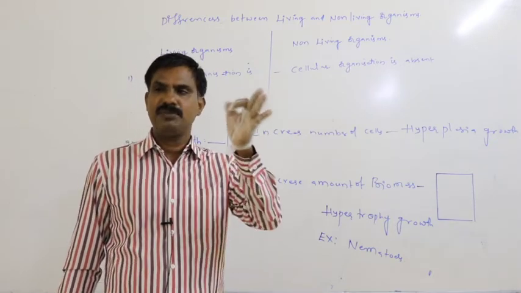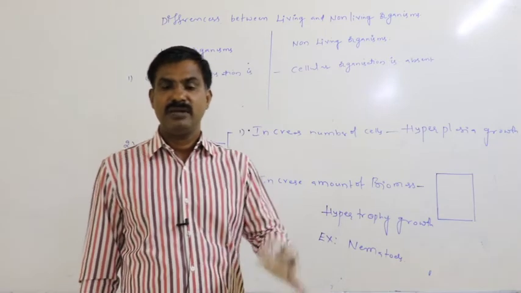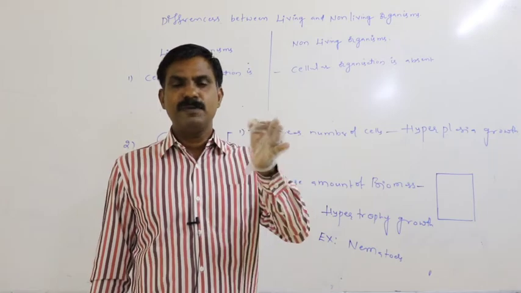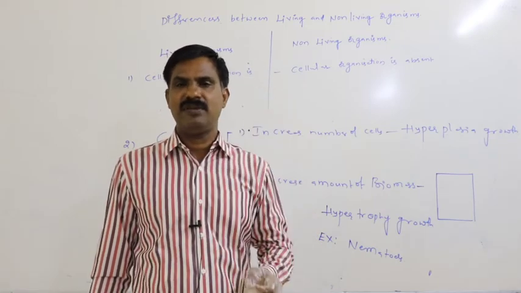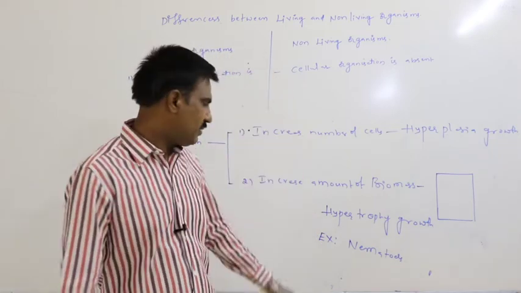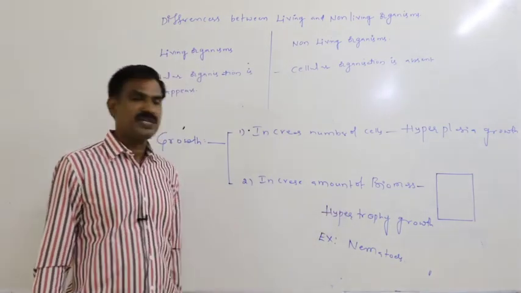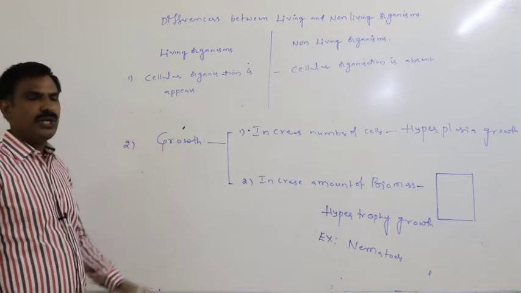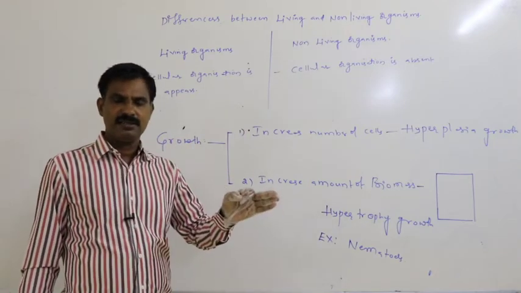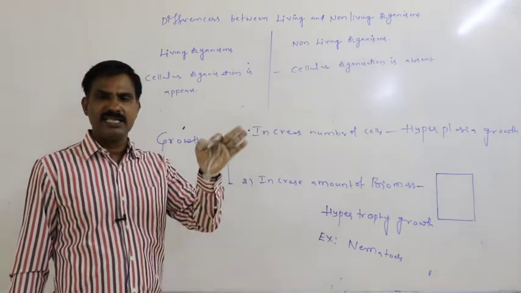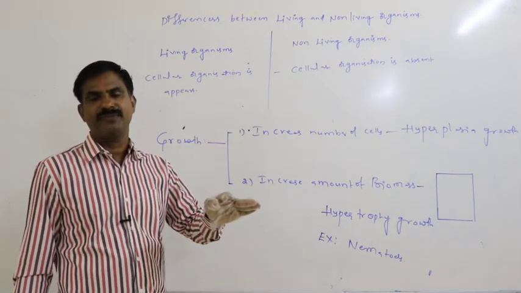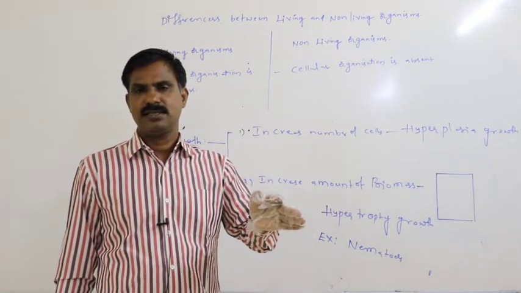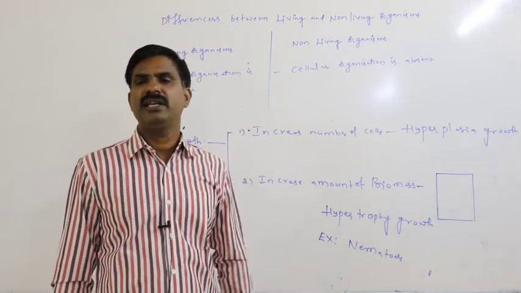But how does growth occur? By simply increasing the amount of biomass, by simply increasing the size of the cell, growth occurs in the nematode. That is said to be hypertrophic growth. Means what I am saying here is that growth occurs either by an increase in the number of cells in the body or by an increase in the amount of biomass in living organisms.